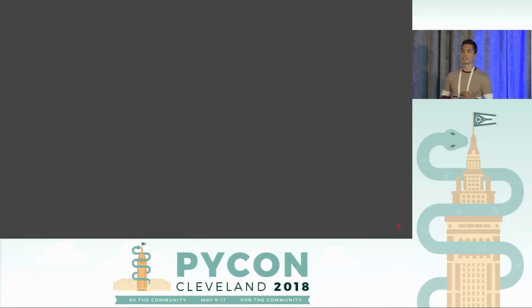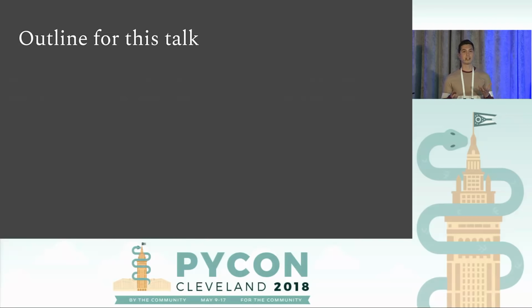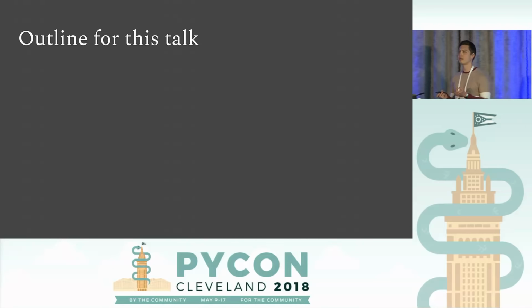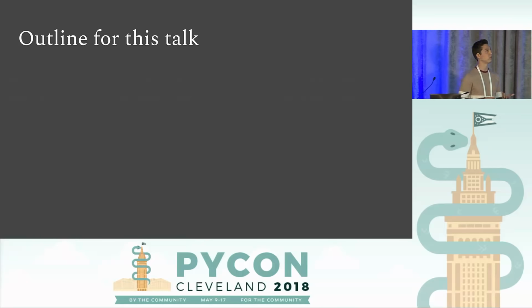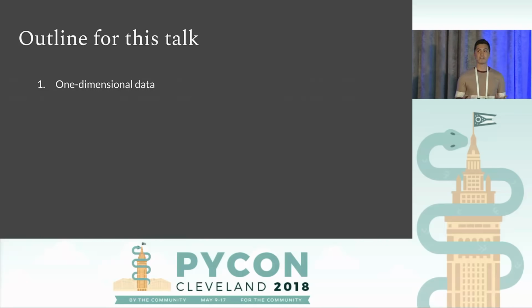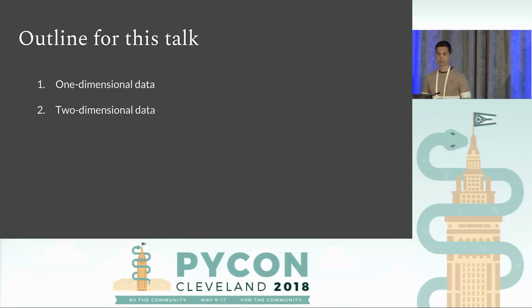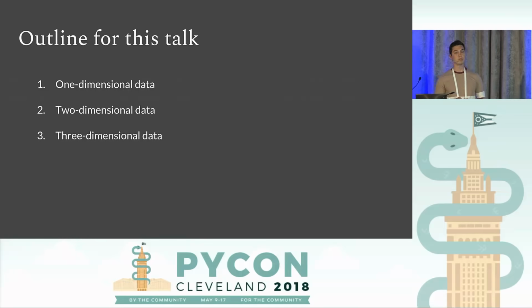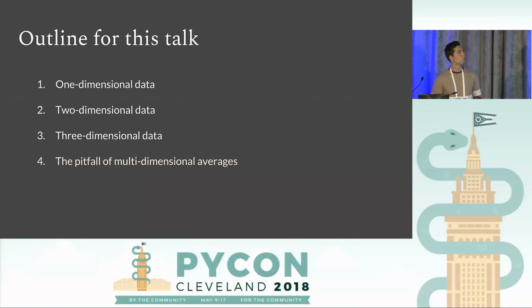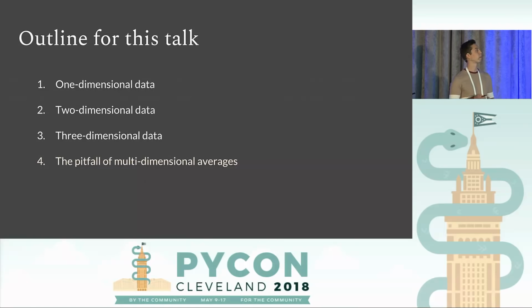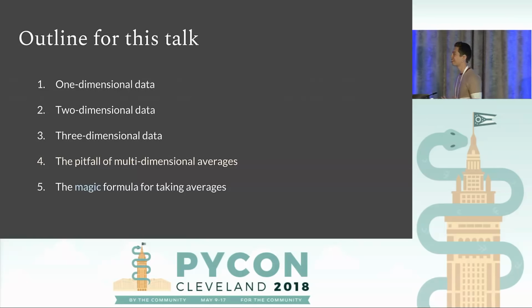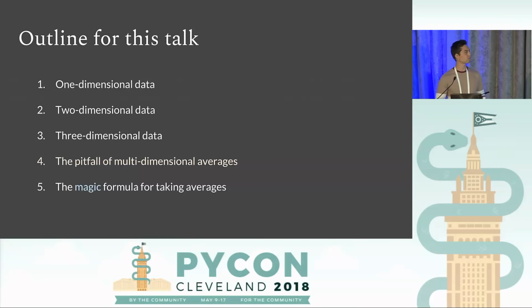And that's what I want to detail today, which is that I learned that an average is a little bit more complicated than we initially think. We've only really visited it once back in grade school, and we never really come back to it. So I want to investigate what an average is. We'll do this using one-dimensional data, then two-dimensional data, then three-dimensional data. We're going to get to what I call the pitfall of multidimensional averages. And then there's a magic formula so that we don't run into this pitfall.